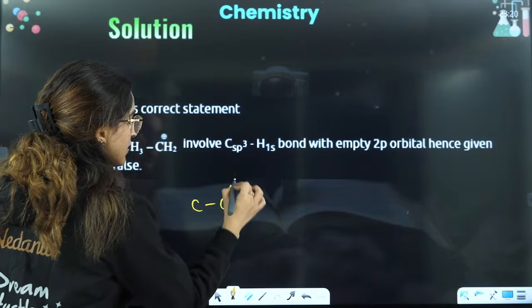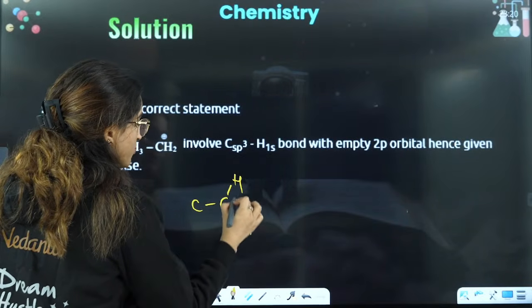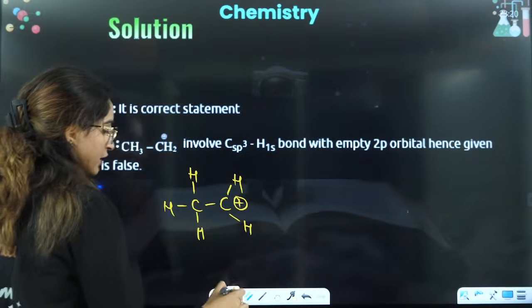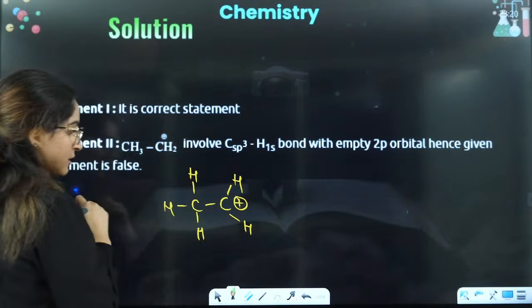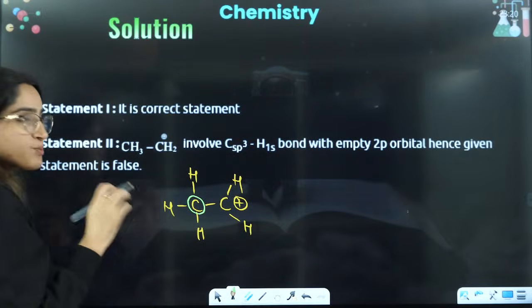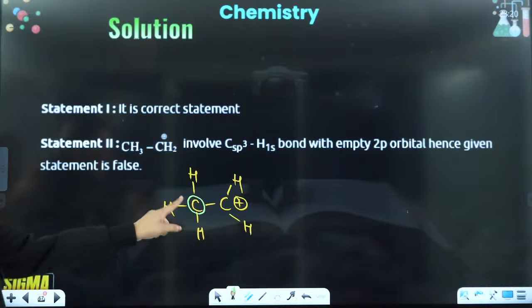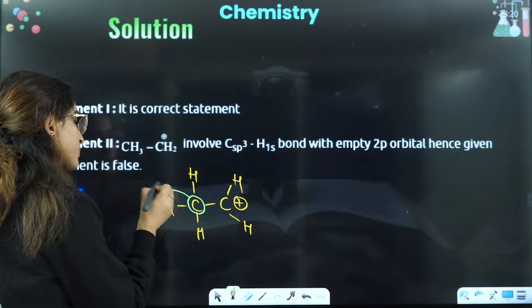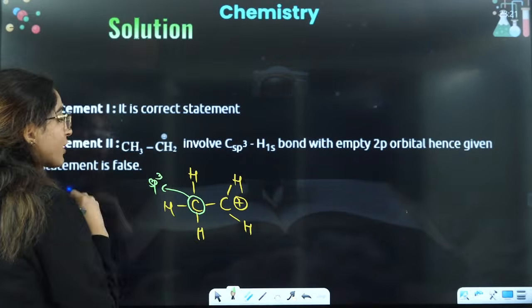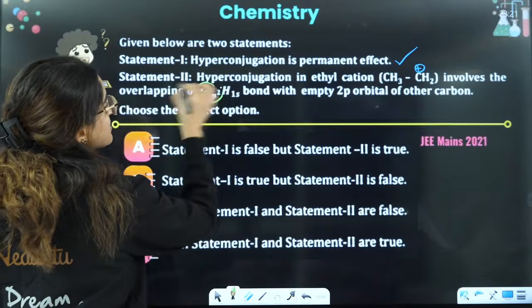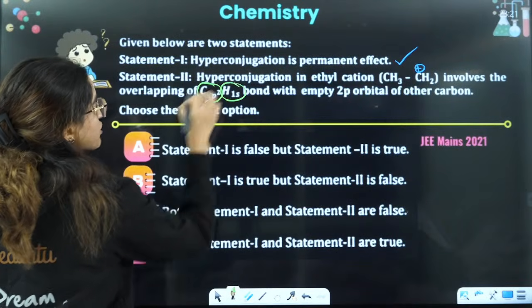We have CH2 here. This is positive. This is CH3. If you see what will happen, this carbon is making 4 bonds. So this particular carbon is actually existing in sp3 hybridization, not sp2. And here what they are saying, overlapping is between C sp2 and hydrogen 1s.